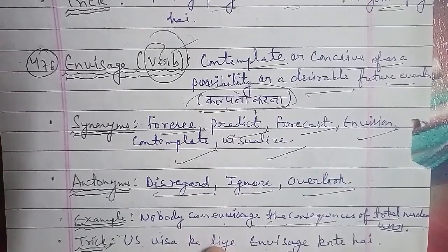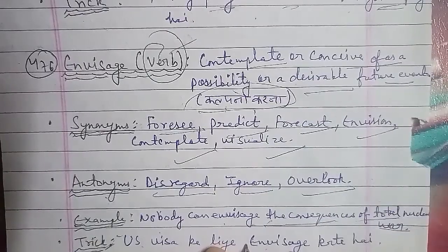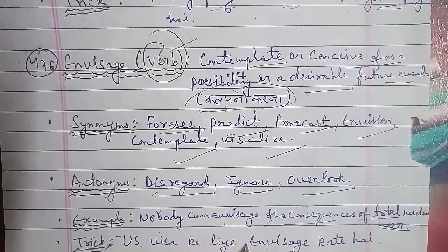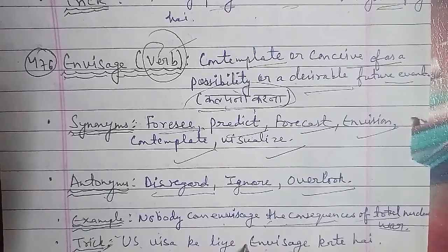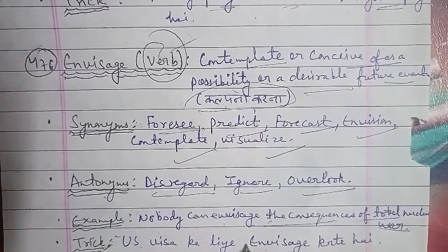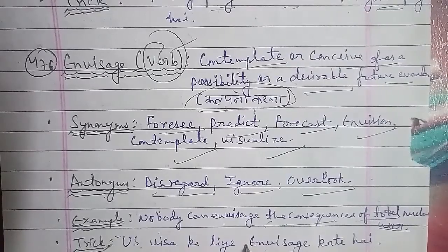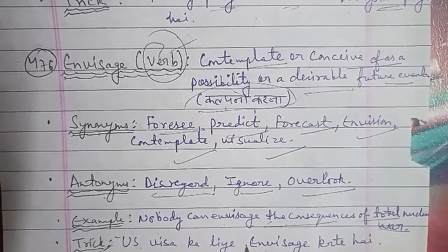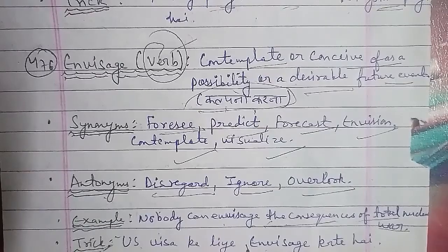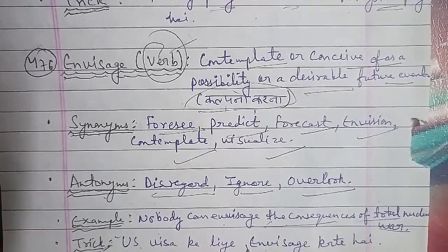Now we are moving on to the 477th word, and that is also very important. The word is pernicious. Pernicious is a word that is used as an adjective, and the meaning of pernicious is having a harmful effect, especially in a gradual or subtle way. So basically pernicious, you can use the word where there is a harmful effect, especially in a gradual or subtle way. In Hindi, the pernicious meaning is हानिकारक.